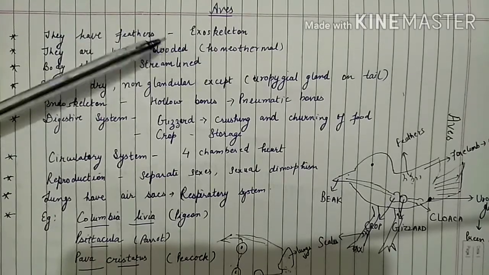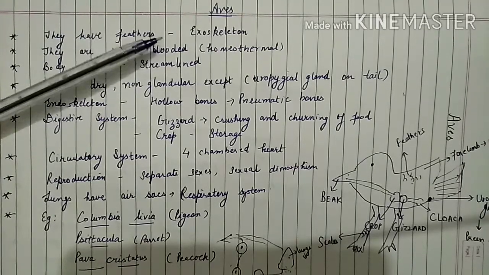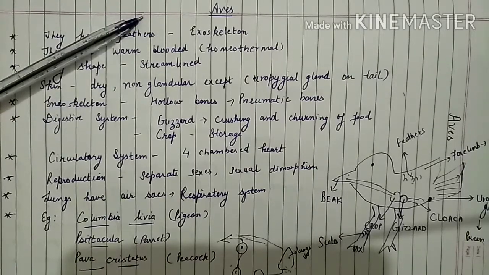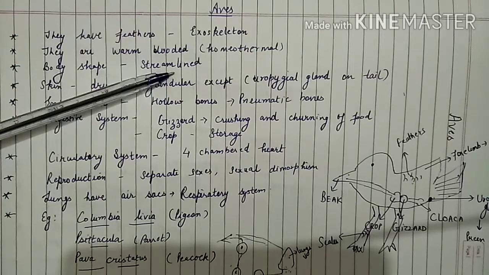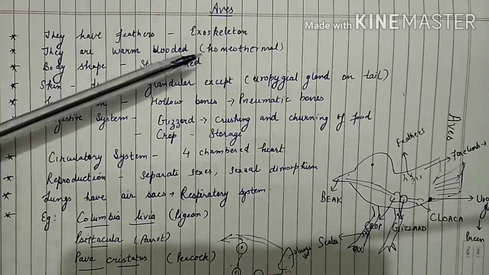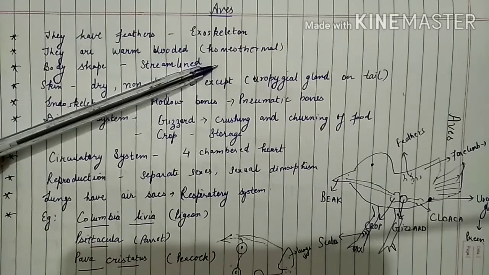Then the role of this feather: it helps in flying and it prevents the loss of heat from the body of the bird. The next important feature is that they are warm-blooded animals, and we know this term: warm-blooded animals are also known as homeothermal animals.